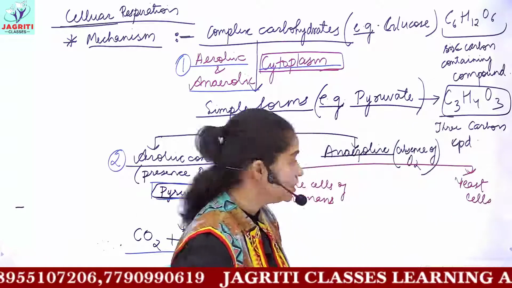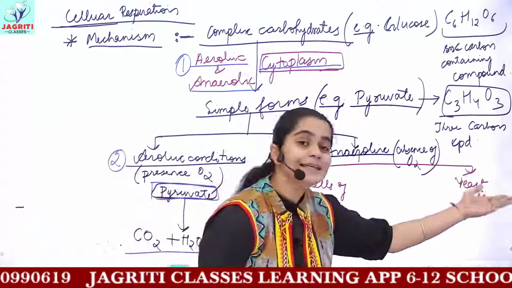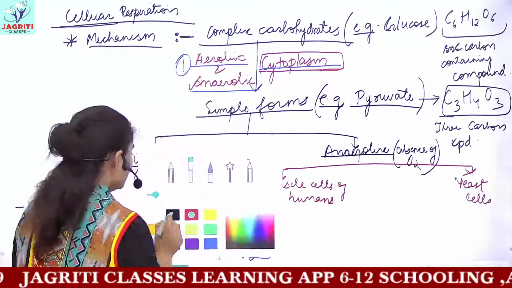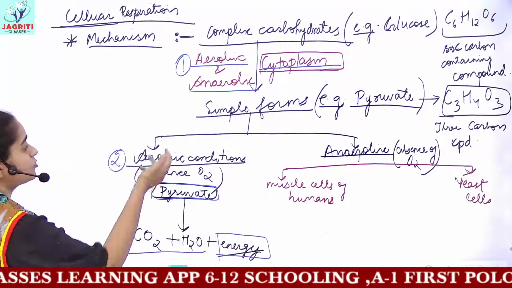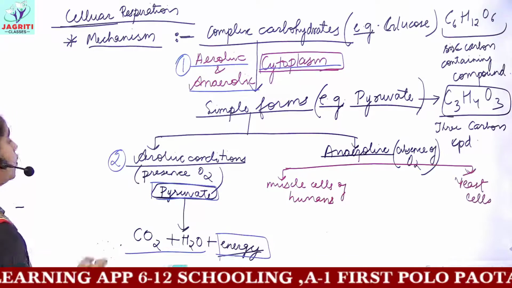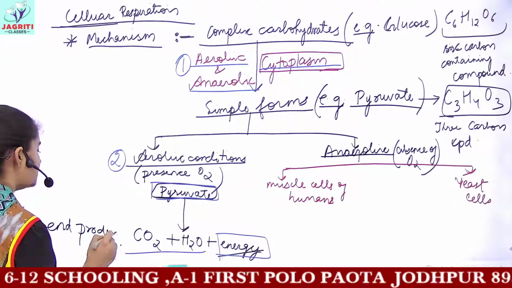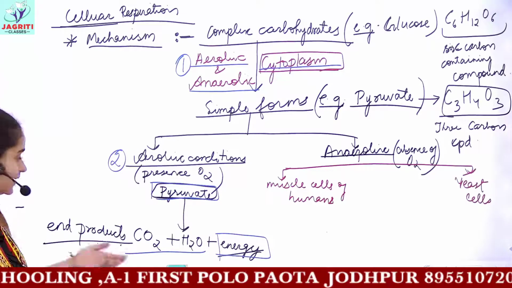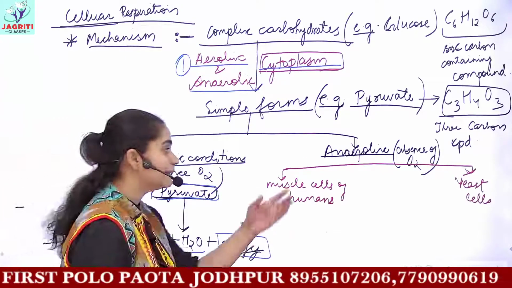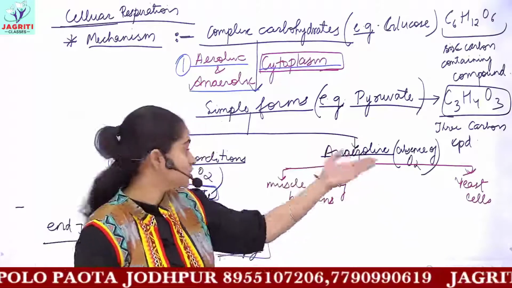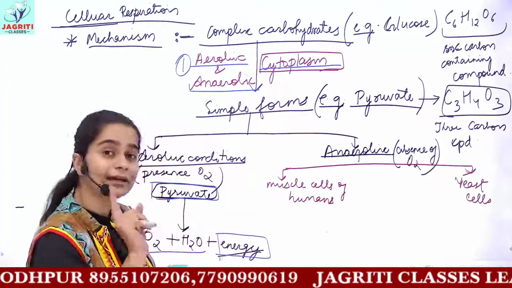So the anaerobic condition may be observed in muscle cells present inside our body or in the yeast cells. The end products of both the processes, end products means the products formed at the end. If you are asked what are the end products of aerobic respiration, these are carbon dioxide, water and energy. And if you are asked what are the end products whenever anaerobic respiration occurs in muscle cells, let's see, we have different kinds of end products in both the categories too.